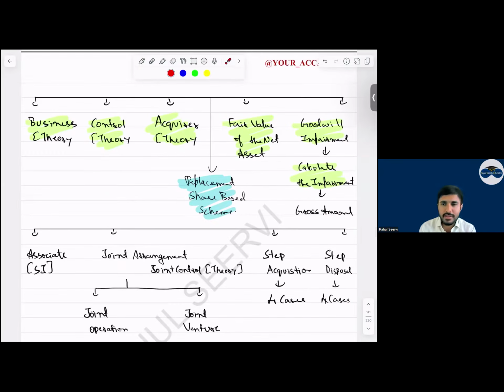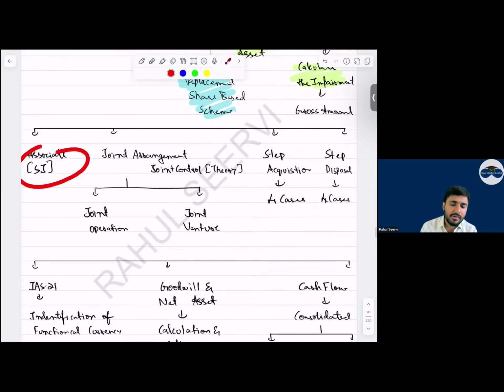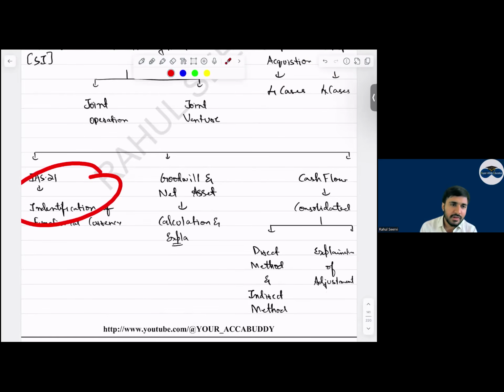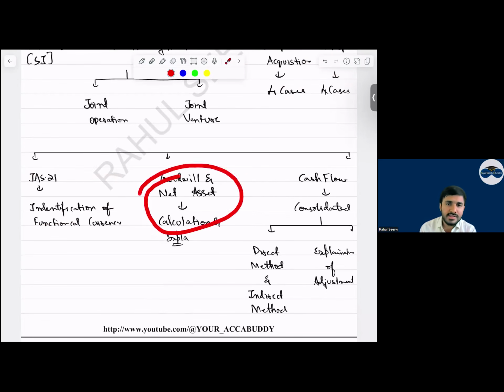The first one is regarding the business definition, control theory, acquirer, fair value, goodwill. How do we calculate the goodwill? Then replacement share based scheme. Then associate, we have already discussed joint arrangement, joint operation, joint venture, step acquisition, step disposal. IAS 21, the identification of functional currency, which we have already discussed. Then goodwill and net assets. Then cash flow. These are the things which we have to do.